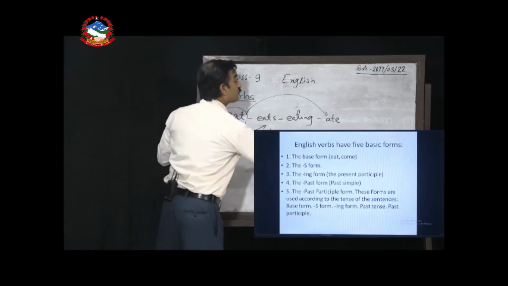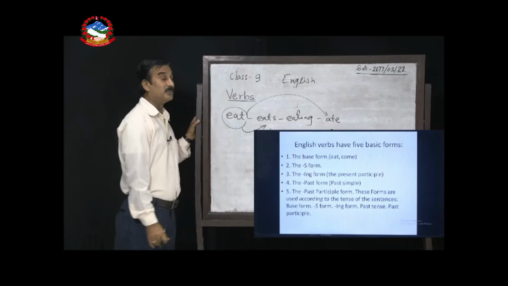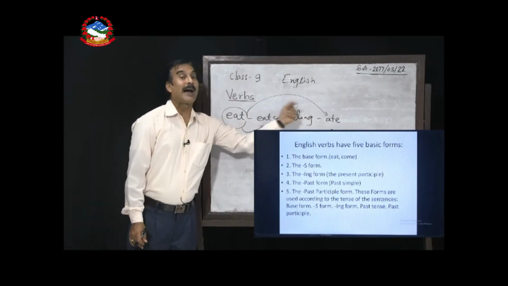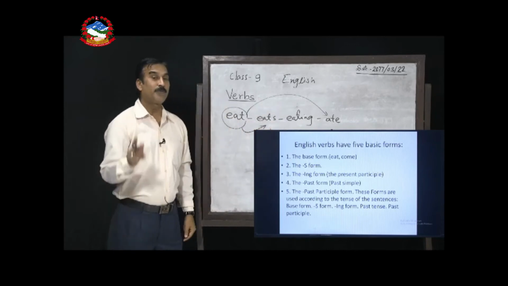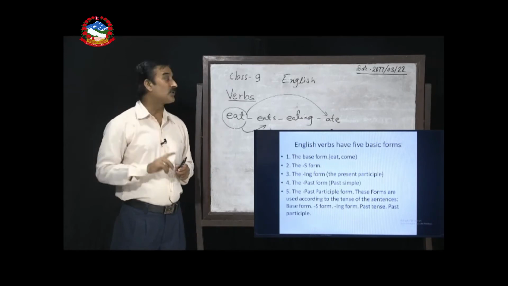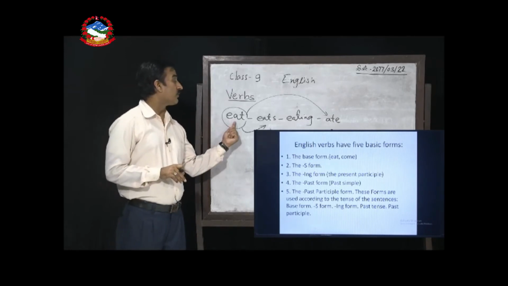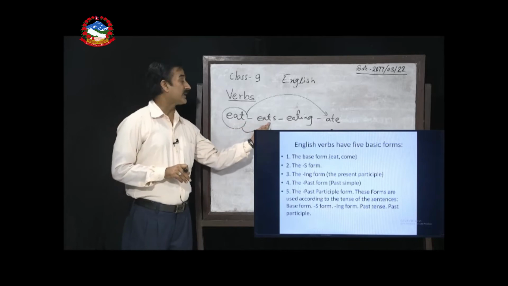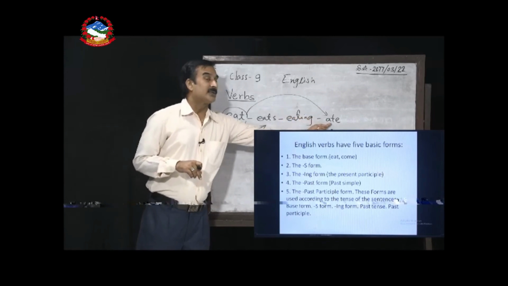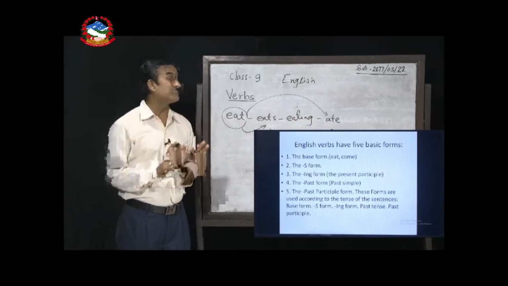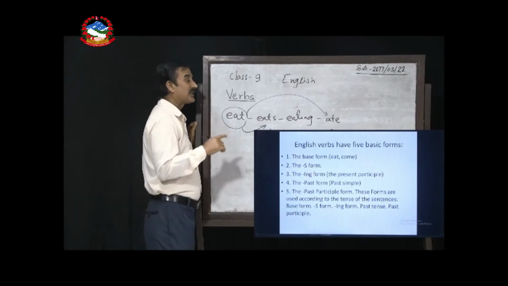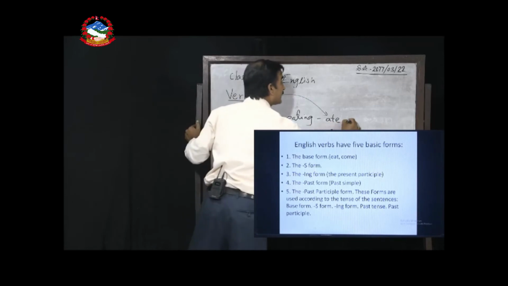Similarly, the V2 form or simple past form becomes ate to make it past tense. And finally, as we have said, there are 5 basic forms of main verbs: eat, one form; eats, second form; eating, adding ing, third form; ate, past form or V2 form; and the last one, fifth, is called the past participle form or V3 form, like